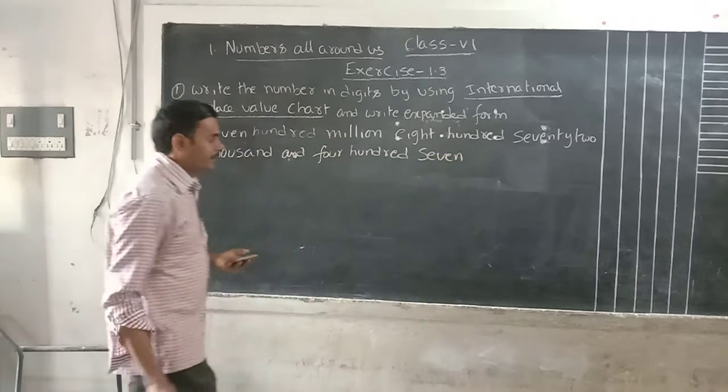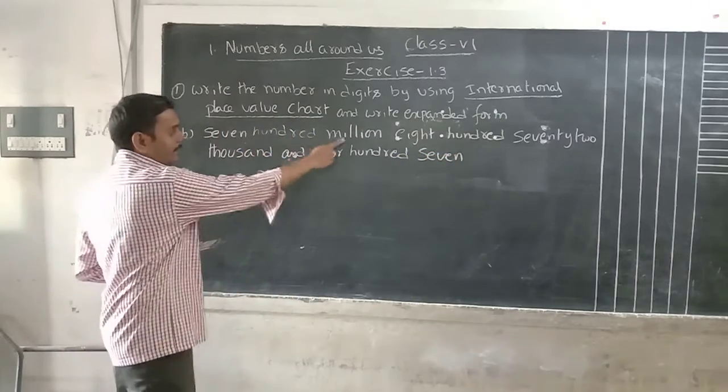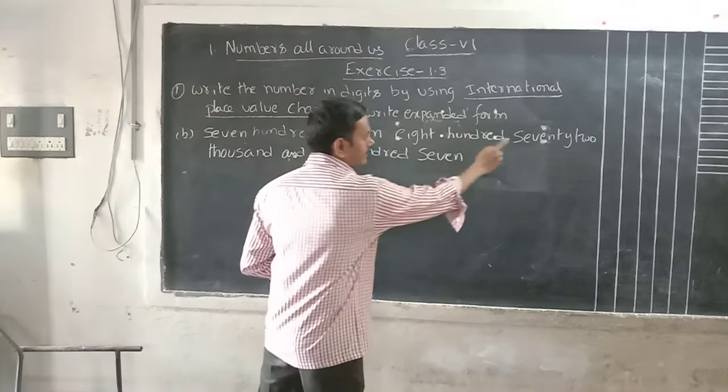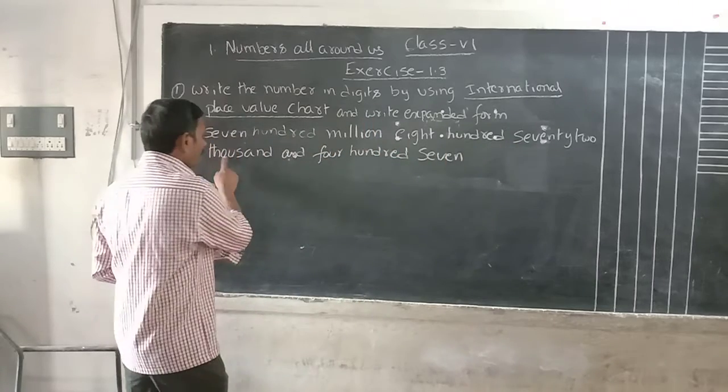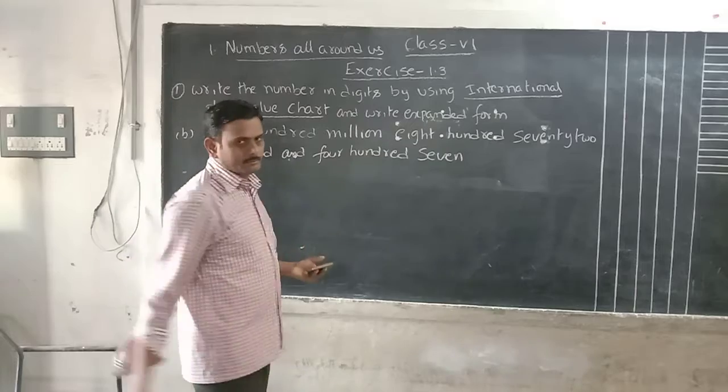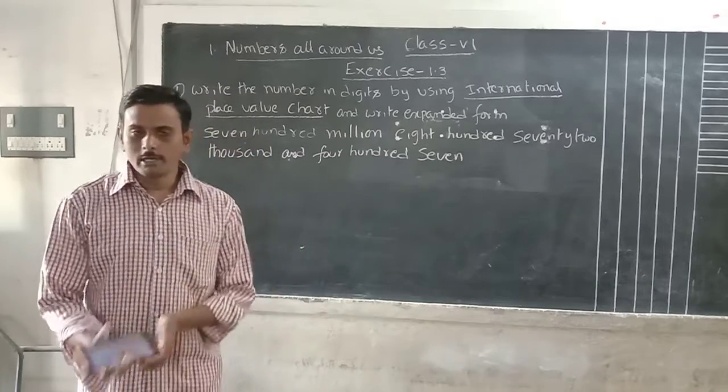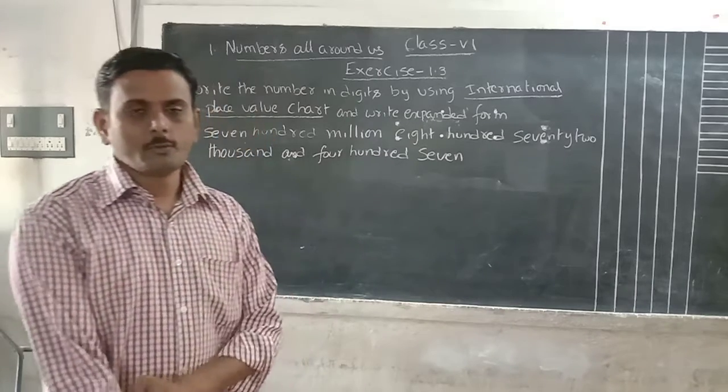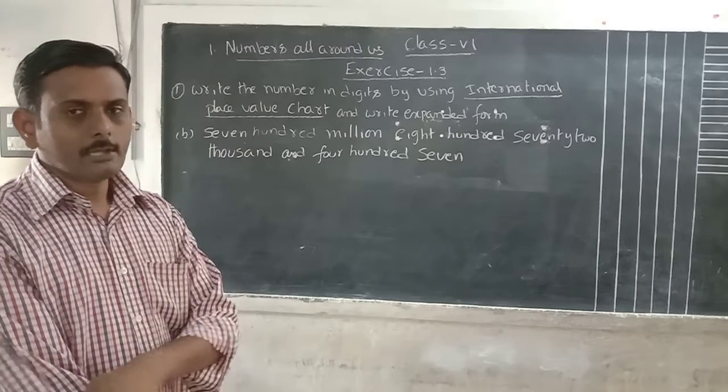This is the question given to you. Okay, 700 million 872,000 and 407. That is the question given to you. We have to write the numerical form or standard form or number form.